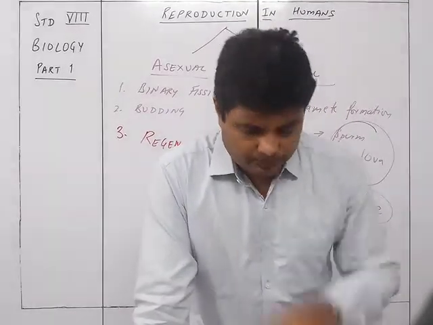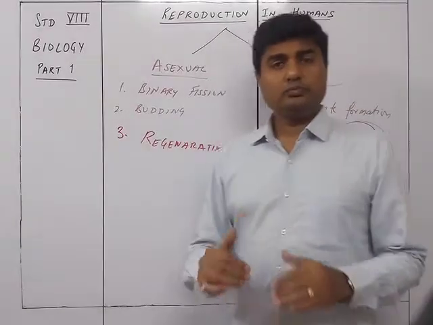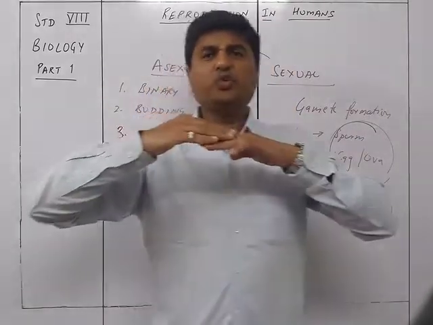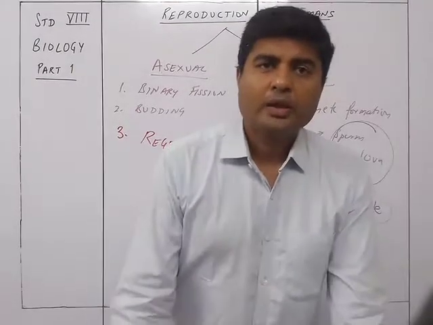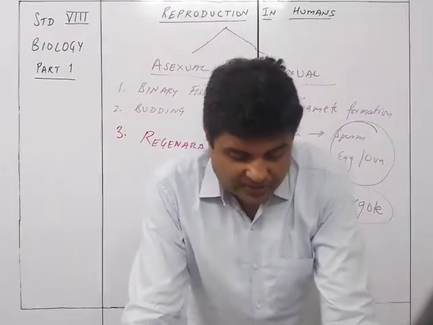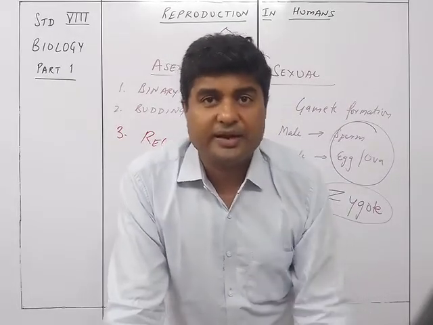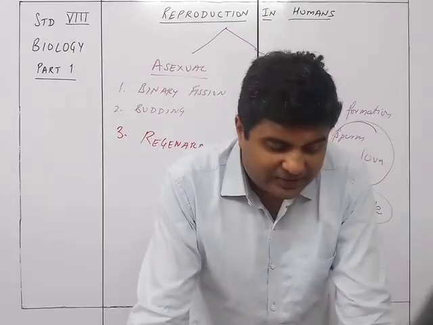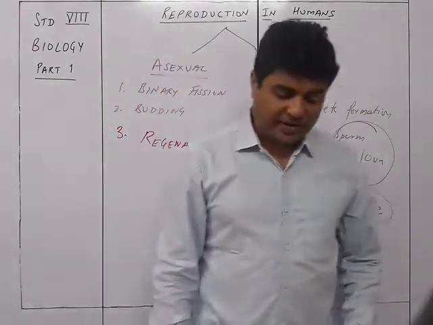And finally, regeneration. If it is cut transversely, each and every piece is going to regenerate into a new individual. That's why it is called a way of reproduction, because it is generating into multiple forms. So that was about the asexual method of reproduction. Now we see about sexual reproduction in animals.